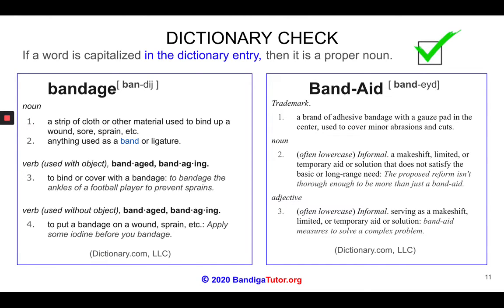The dictionary is a great place to check your work for capitalization. So notice in this example that the word bandage is not capitalized in the dictionary, but the word Band-Aid is, because it's a trademarked name essentially. You have to look at the dictionary entry and not any advertisements around it. The dictionary entry has the B in bandage lowercase and the B in Band-Aid capitalized. So the dictionary is a great place to check if a word should be capitalized or not. Again, Band-Aid is capitalized because it's a proper noun, bandage is not.